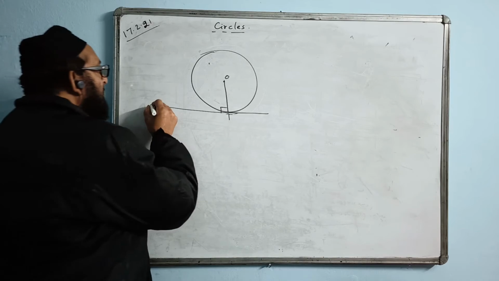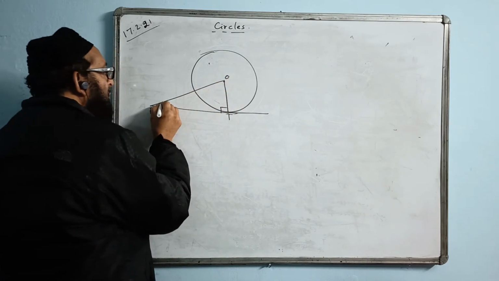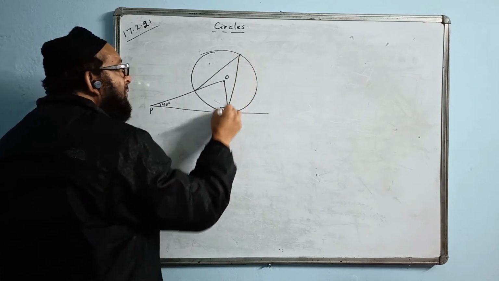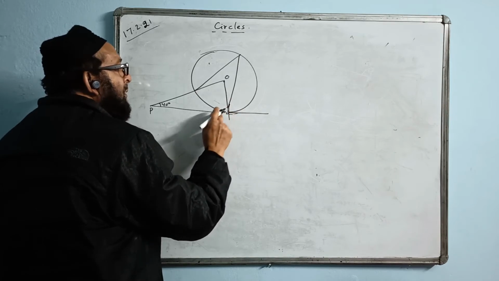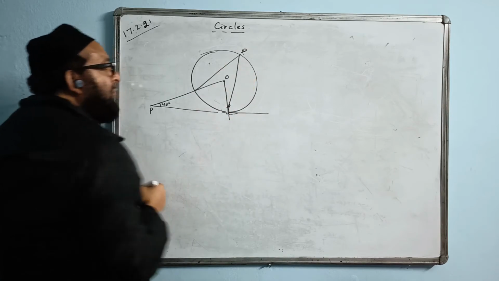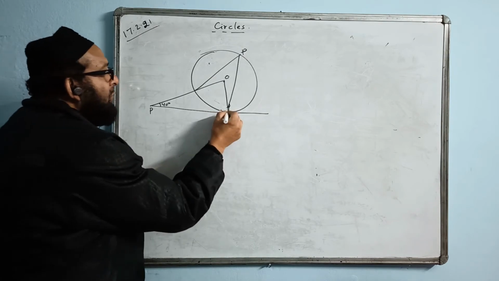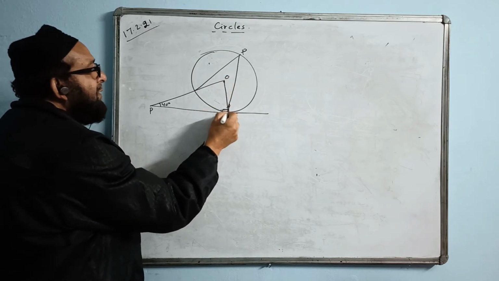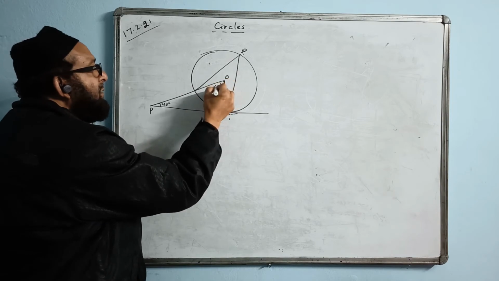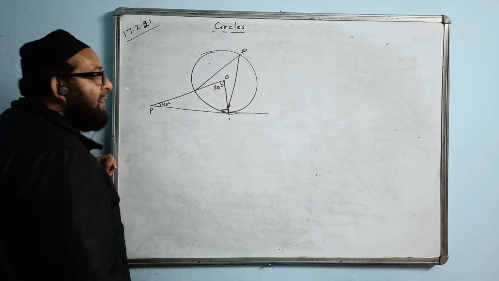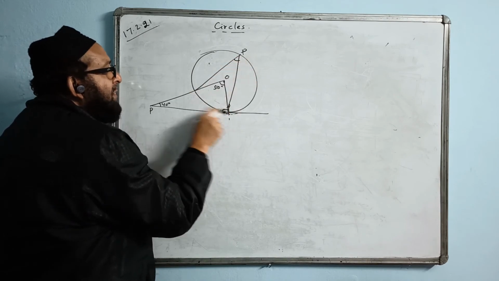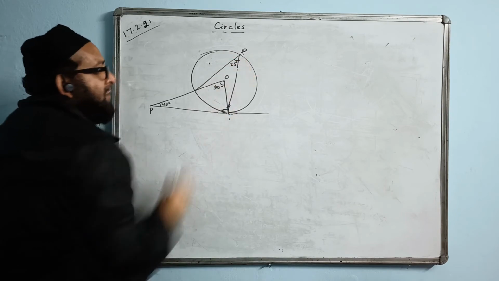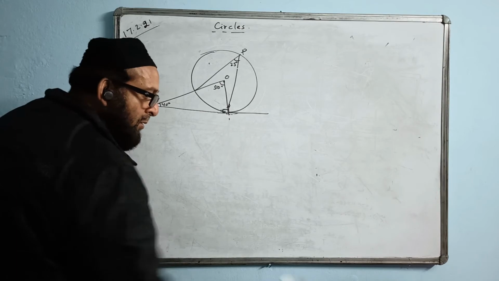Suppose I give you one example. Suppose this angle is given as 40 degrees, and they are asking to find the value of this angle, this is P. How to find the value of angle P? First of all, we mark this angle 90 degrees, because radius and tangent make a 90 degree angle. This angle is 90, and 40 degrees. How much is the value of this angle? This will come to 50. Now, by the property, the angle made by this arc at the center and at the circumference is double and half. Half of 50 will be this. This will be 25. Answer. Yes or no?